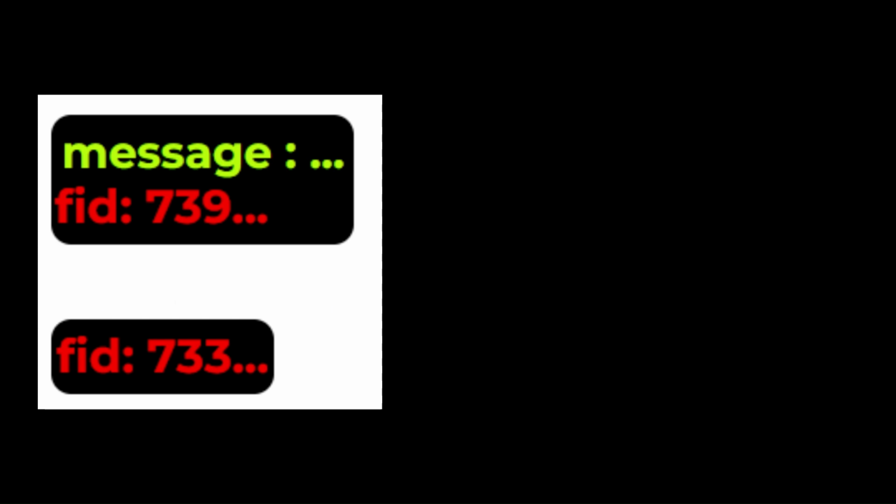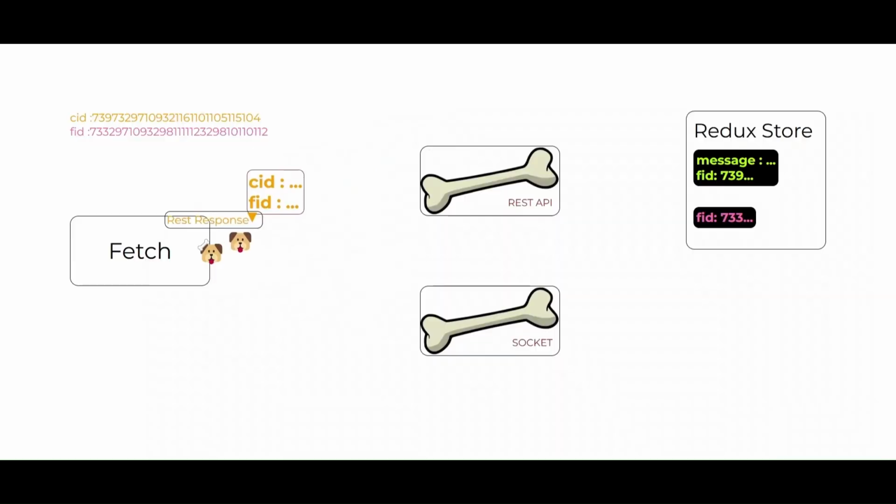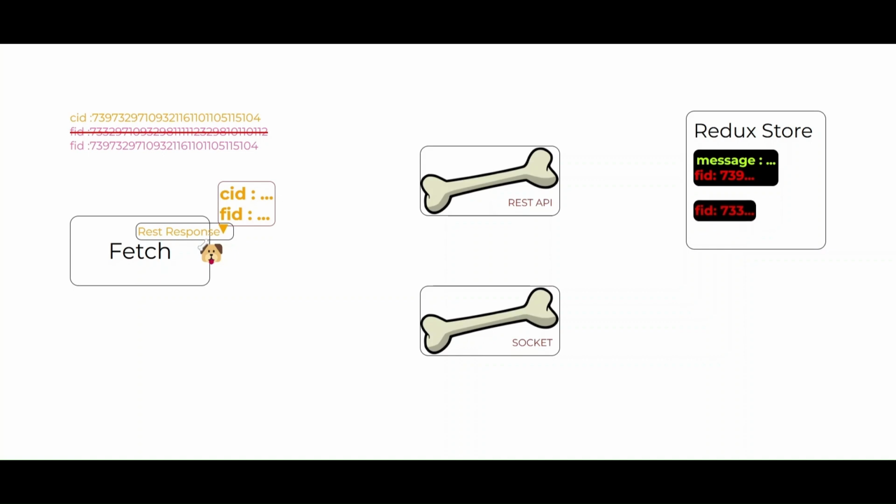Well, this was a logical error and the developers decided to correct this. So you know what they did? When receiving the response from the REST API, before they send it to the React store, they assign FID the value of CID. As I said before, that FID that's received in the REST API response was not being used anywhere in the frontend. And the developers decided, might as well replace it with CID. So now both the CID and FID are actually CID. So there wasn't any effort made to fix the actual problem.